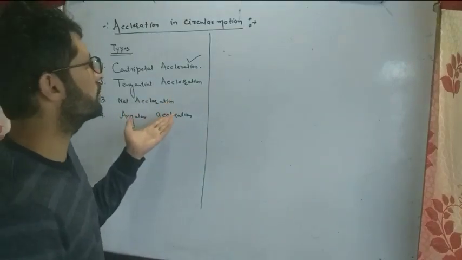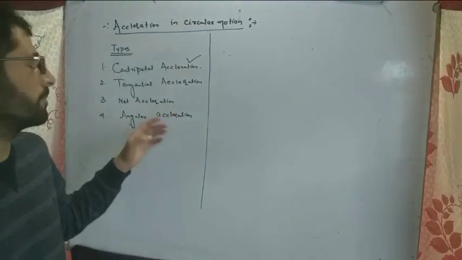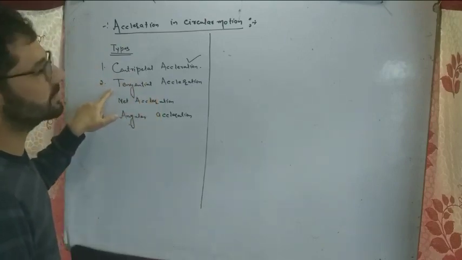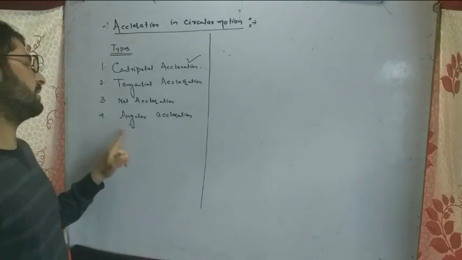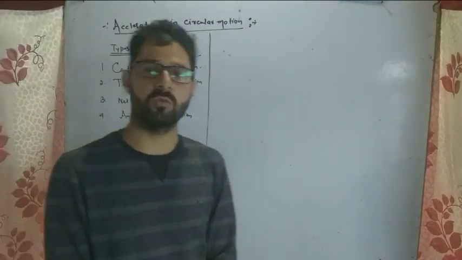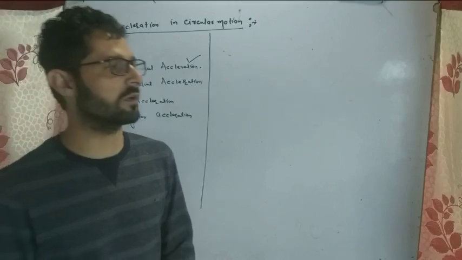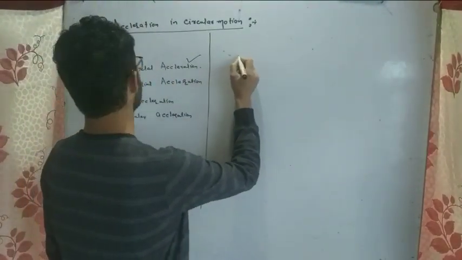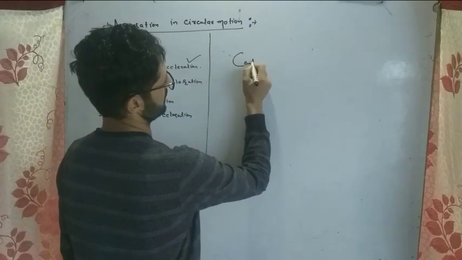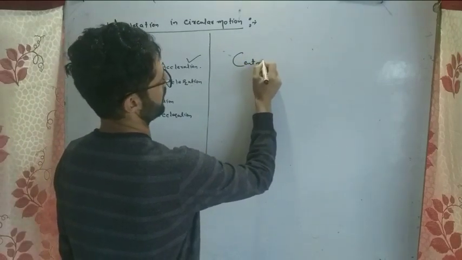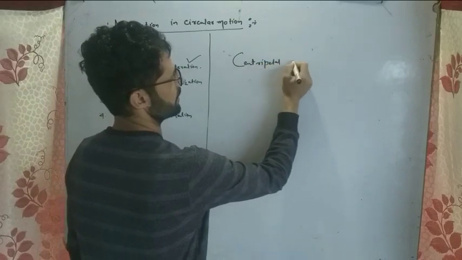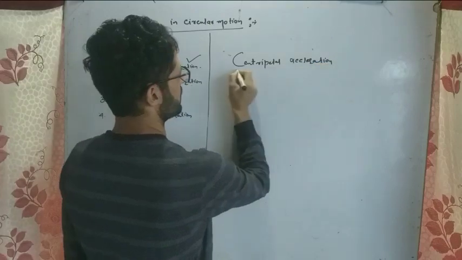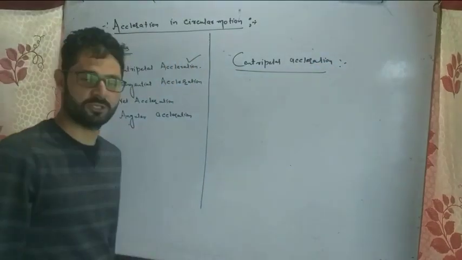Here on the board there are four types of acceleration: centripetal acceleration, tangential acceleration, third is net acceleration, and angular acceleration. So first of all we will discuss the concept of centripetal acceleration.